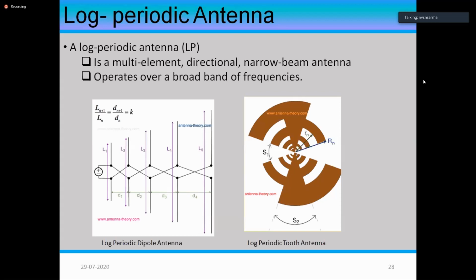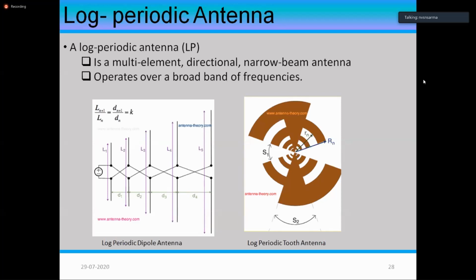And here you see a simple Yagi-Uda type of antenna is considered, where the size of the dipole will be reducing. So the longest size of the dipole decides the lowest frequency of operation. The smallest size of the dipole decides the highest frequency of operation. And for proper phase difference, etc., we are trying to crisscross the feed line.